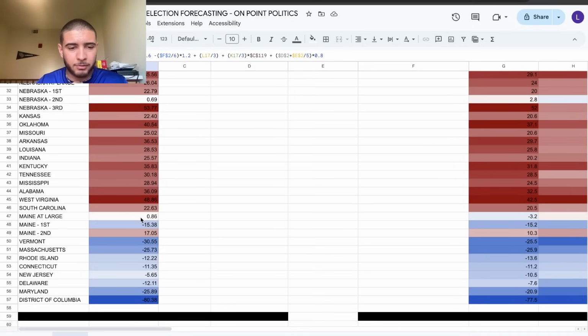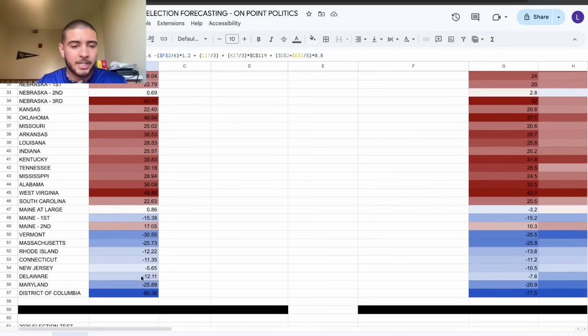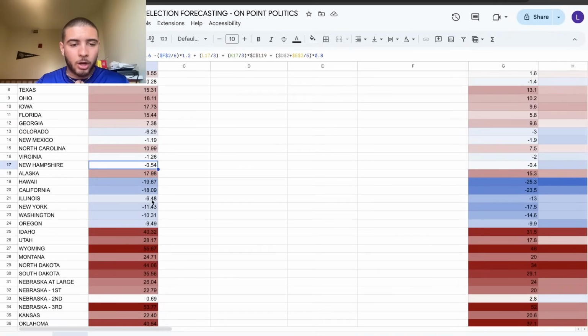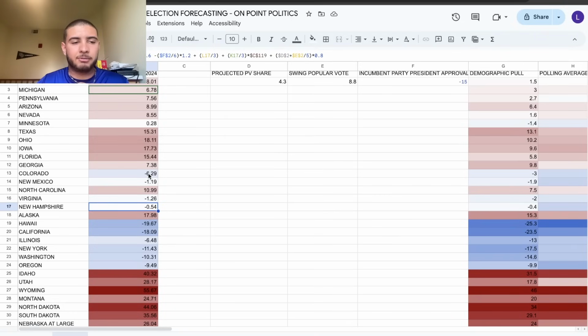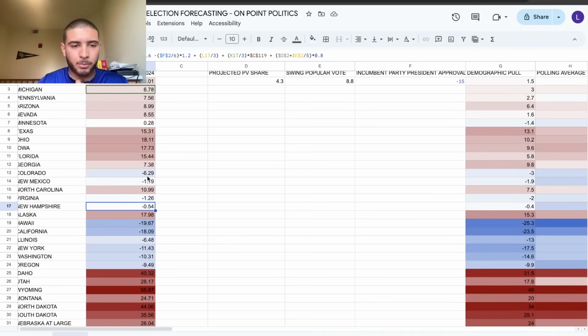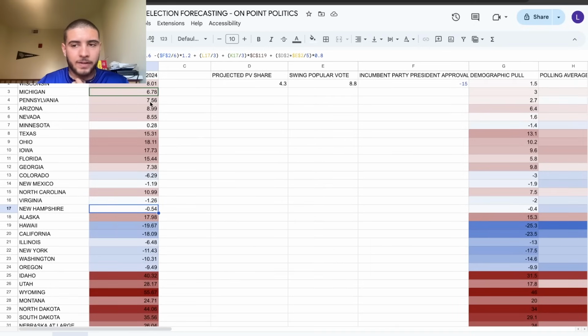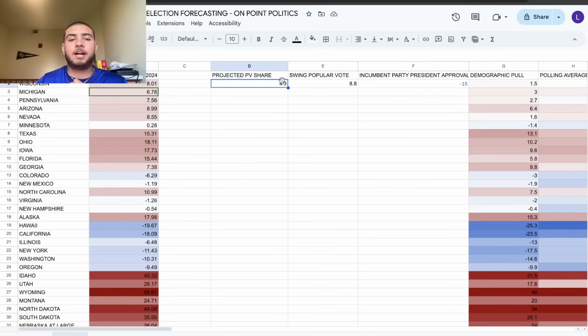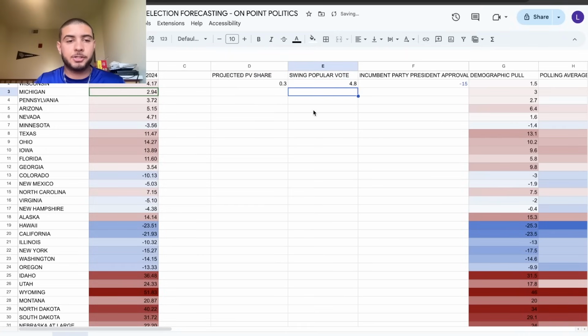Nebraska second would have flipped. He would have been flipping Maine at large at this point. New Jersey would fall under a 5-point victory. Illinois would be falling under 5. New York would be an 11-point win. Oregon's under 10. Colorado is like a 6-point win. Georgia's like a 7-point victory for Biden. Pennsylvania. And they probably would be even bigger, because the averages for all the states would probably be more Republican by the time this would be happening. And so that would also be interesting to look at overall. But as of right now, I'm pretty sure this is where we're sitting in terms of the electoral college.